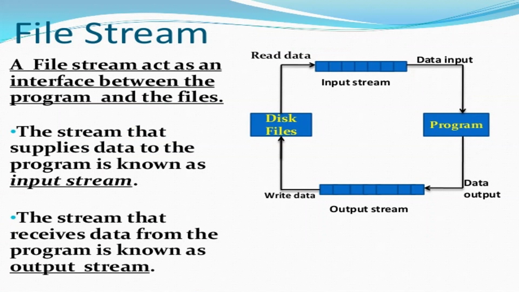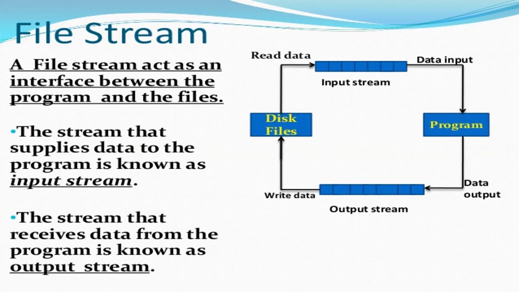So the input output system of C++, children, what we have read so far, it handles the file operations similar to the console input output operations. How is it similar? As in the console there are input output streams: cout and cin. cout stands for output, cin stands for input; these are the console input output streams. Similarly for files also we would require these two types of streams. They are called input stream and output stream.